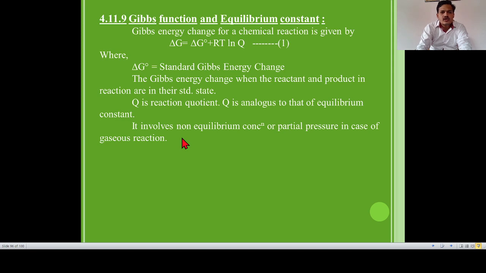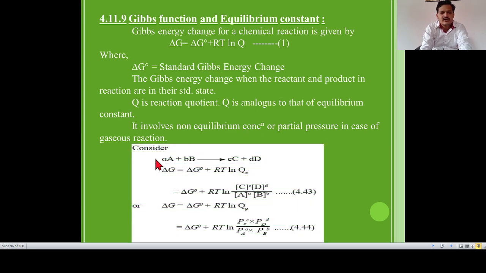It is indicated by two types, that is QC and QP. P is used for partial pressure in case of gaseous reaction, and QC is for non-equilibrium concentration. These are the two types of Q, that is reaction quotient.